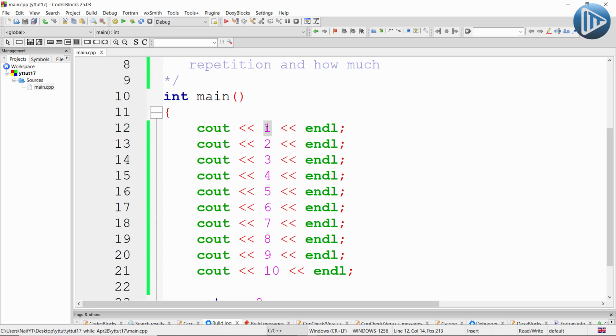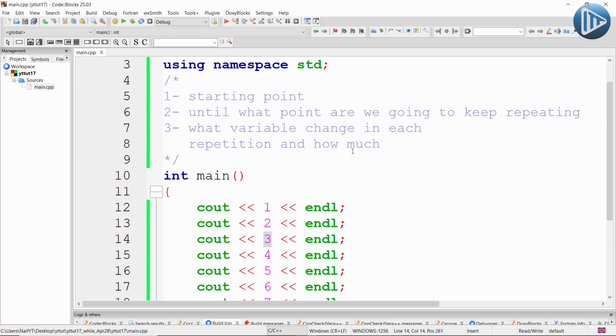So this variable will change in each repetition. And by how much? As you can see over here, 1 jumped to 2 and from 2 to 3. So it changed by adding 1: we add 1 to 1 and it becomes 2, and we add 1 to 2 so it becomes 3.